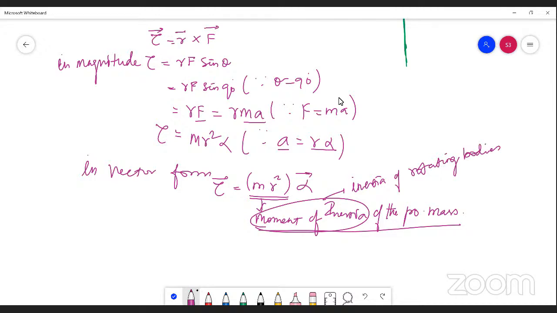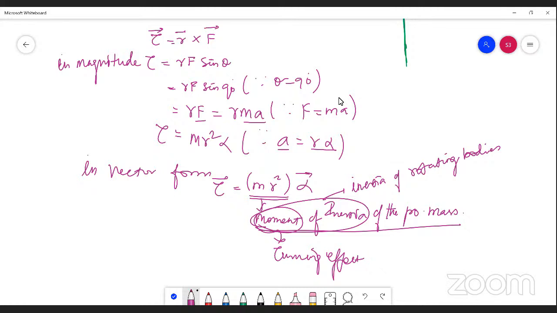This is expressed as moment of inertia. Moment here refers to turning effect. If any object is said to be undergoing circular motion, it will also experience an inertia. We call it moment of inertia. So the moment of inertia of the point mass is expressed as mr square. So tau vector equals mr square alpha vector is the expression for the torque acting on a point mass.